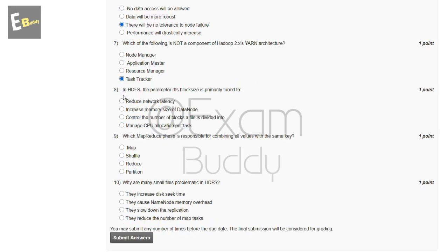Now the eighth question is: in HDFS, the parameter dfs.blocksize is primarily tuned to. So these are the options, and the answer to our eighth question is C, control the number of blocks a file is divided into.